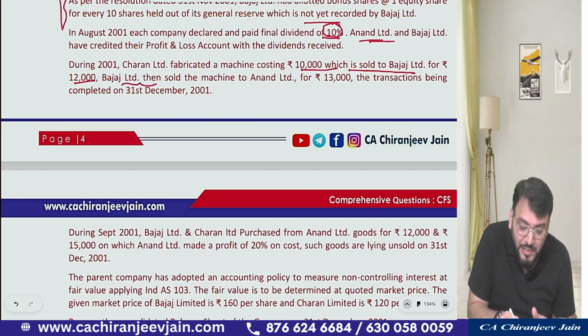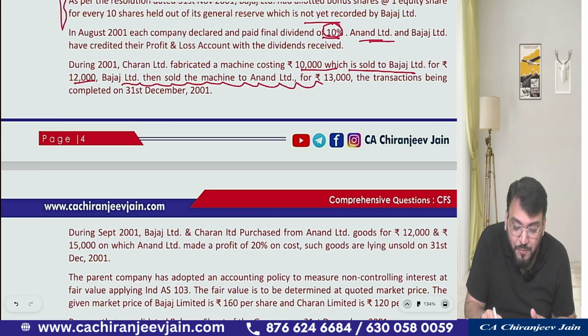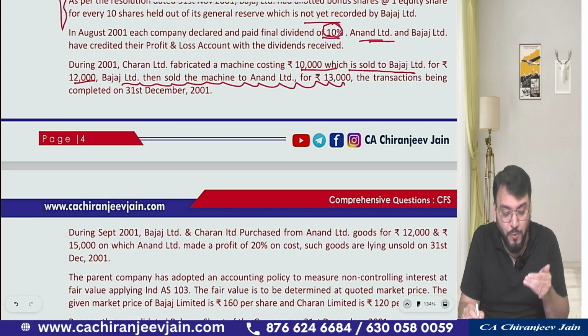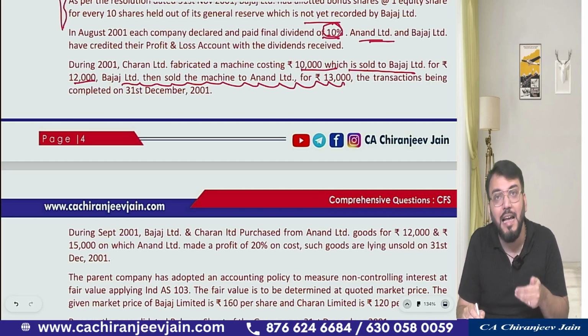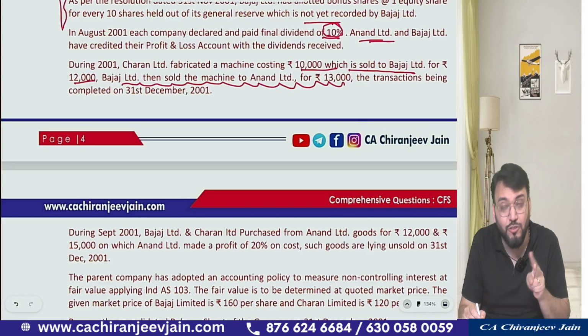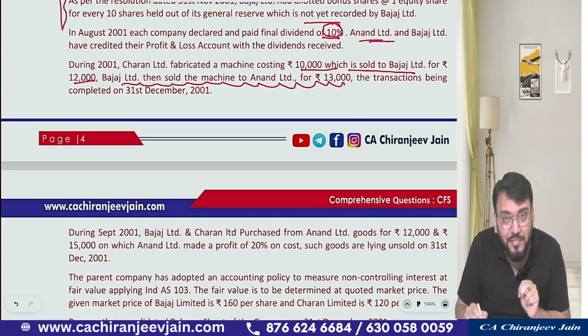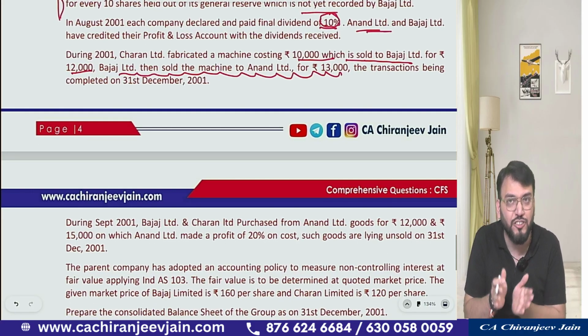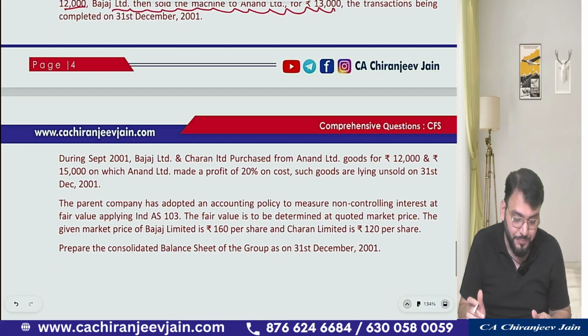Then Bajaj Limited has sold a machine to Anand Limited for rupees 13,000. The cost price for Bajaj Limited is 12,000 and then they have transferred it for rupees 13,000. So here the unrealized profit for Bajaj Limited will be 1,000. This will also be adjusted with the AOP of Bajaj Limited.